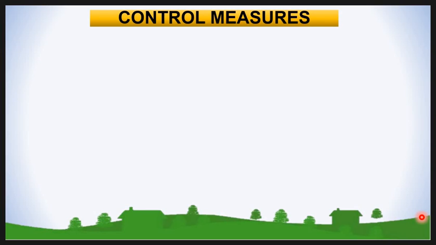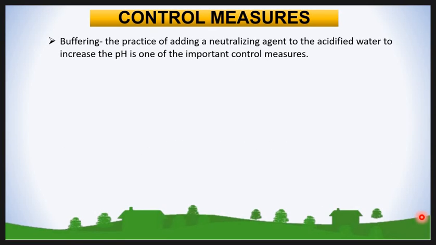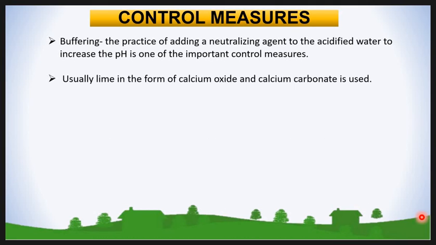Then the control measures. First is buffering. The practice of adding a neutralizing agent to the acidified water to increase the pH is one of the important control measures. Usually, lime in the form of calcium oxide and calcium carbonate is used.